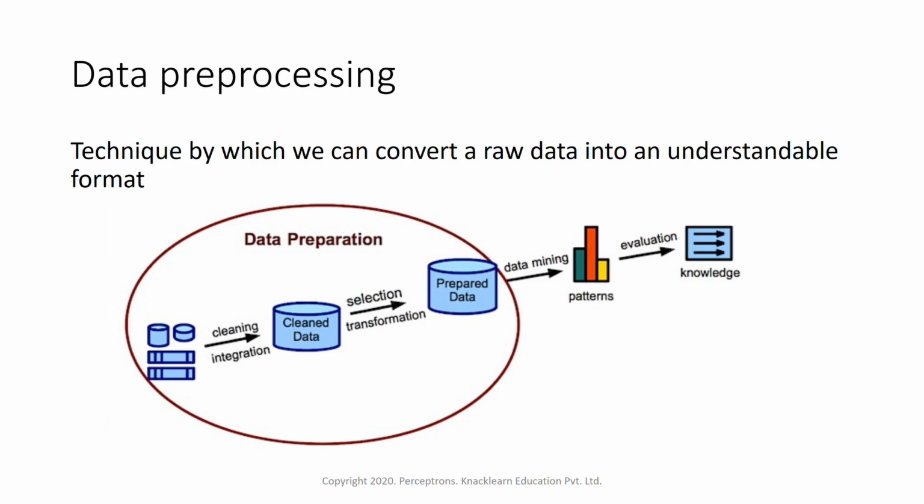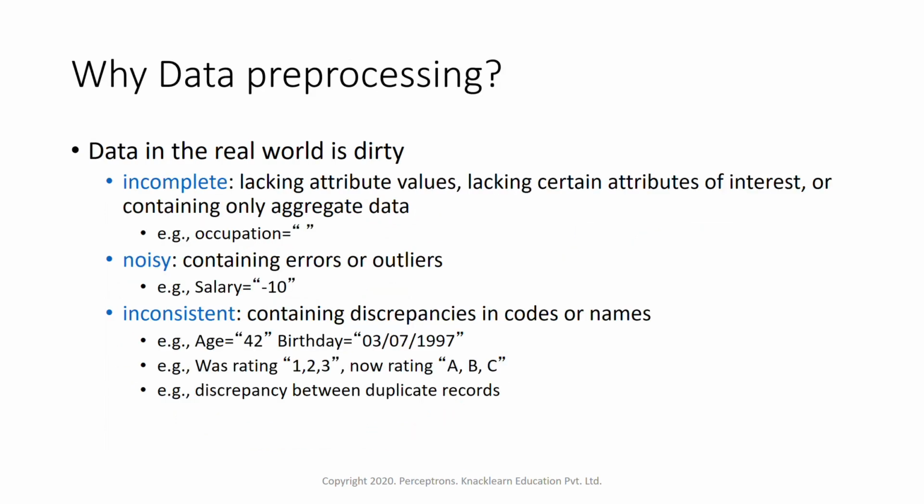Once we prepare the data, we can use data mining techniques or statistical techniques to understand patterns within the data, and then we can evaluate the data. So for preparation of data, we do data pre-processing. Why do we need data pre-processing? Data in the real world is dirty. Whenever we get any real-time data, it will be dirty. It will have a lot of problems within it.